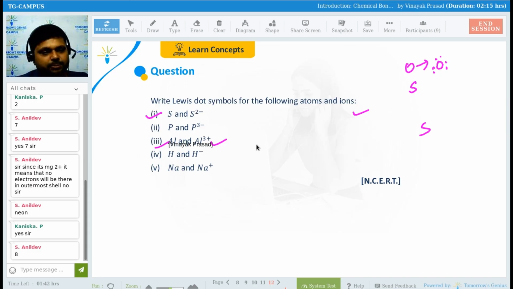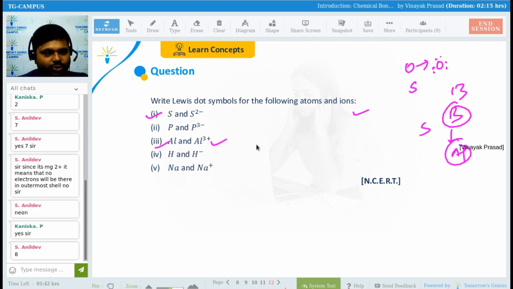So will you be able to do Al? Al is what? Group 13 element? Yes or no? Please tell me. Group 13 or 14? See, just after boron, aluminum is coming, guys. If you go from top to bottom, boron comes first in group number 13, and aluminum comes just after that. Yes or no, guys? You have to remember the periodic table. The periodic table is the key for chemistry. That is very important. If you do not know the periodic table, a lot of problems will come in your path.